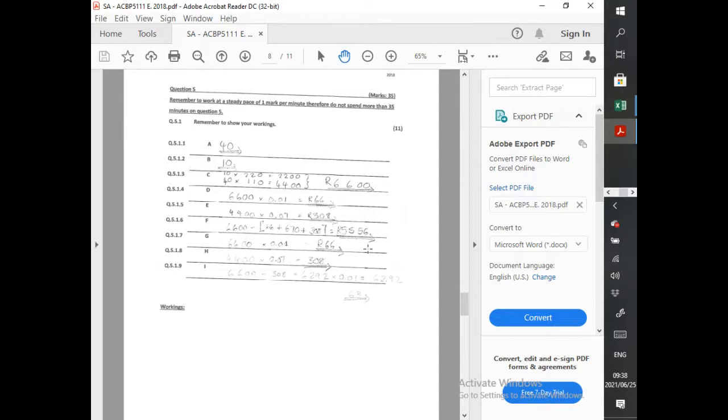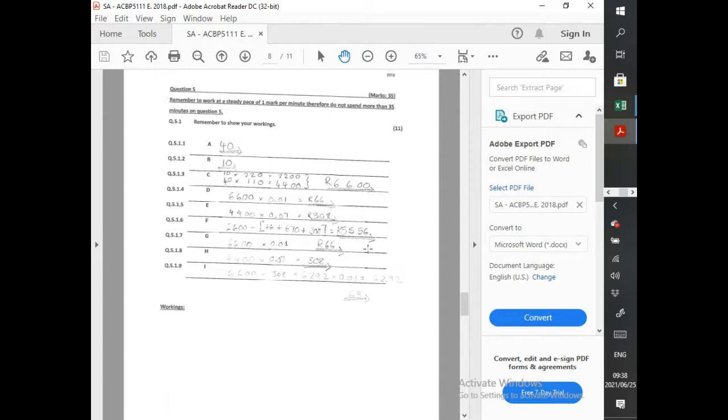Okay, so when we look at the messenger for normal time, in other words for A, they told us that it's 40 hours normal time. So he's done 50, so that means 40 hours normal time is what we're going to slot in A, and then for B, we're going to slot in 10.